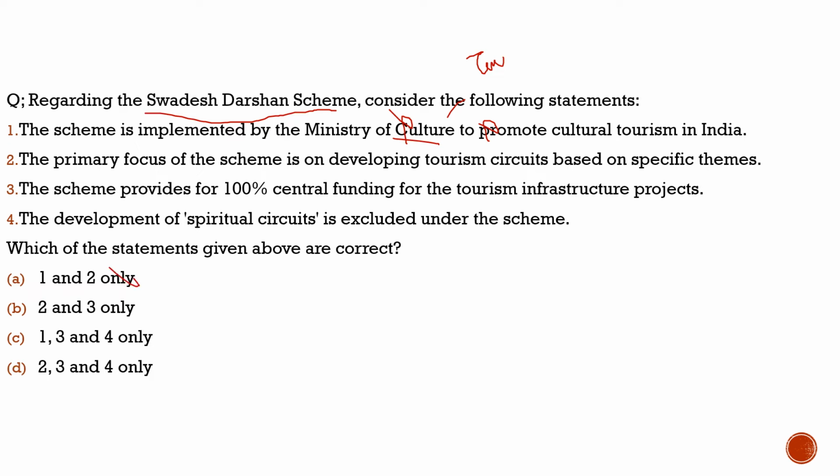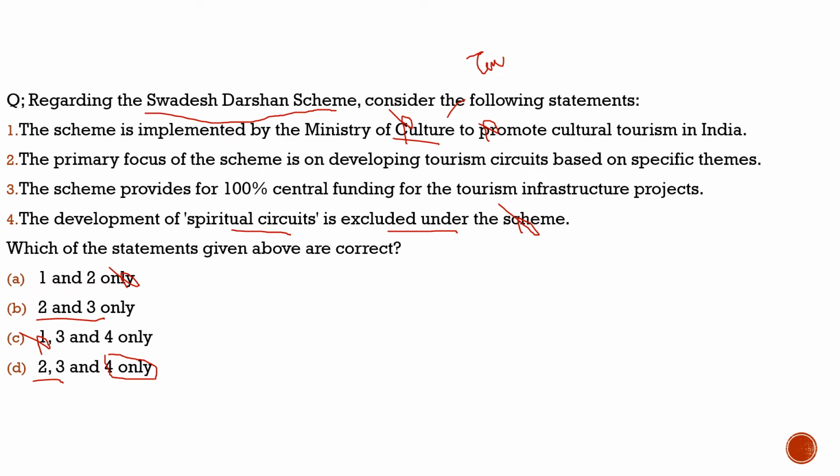We can eliminate option A and option C. We are left with options B and D. What is common in B and D? 2 and 3 are common. So it is better for us to look at option 4 to solve the question quite quickly. Option 4 says the development of spiritual circuits is excluded under the scheme. Totally incorrect. It is included in the scheme. So option 4 is incorrect.